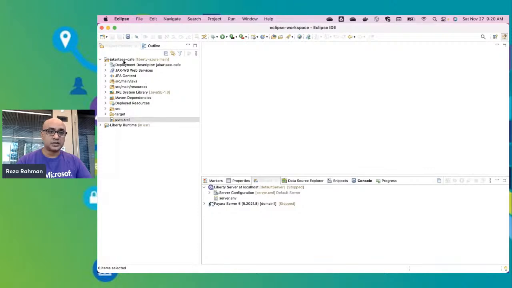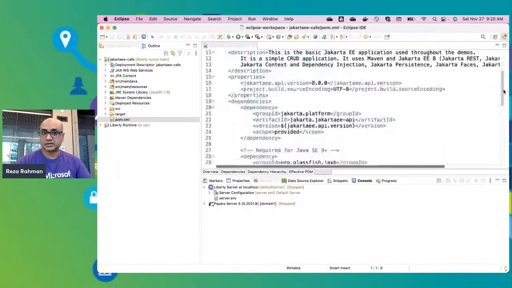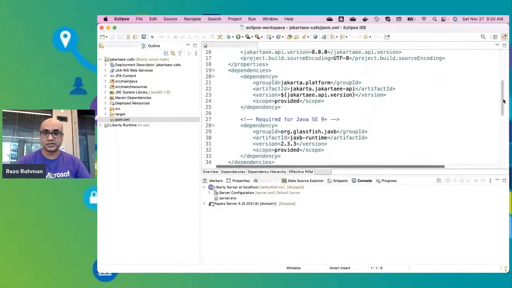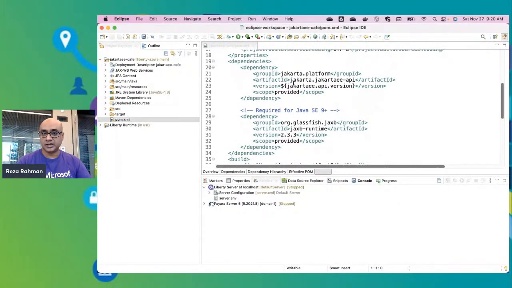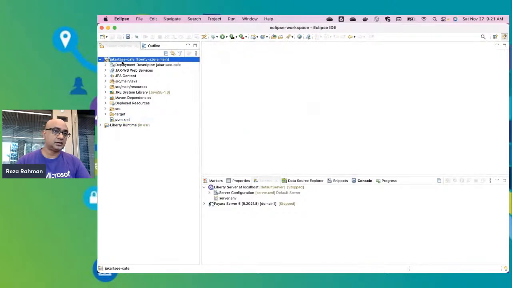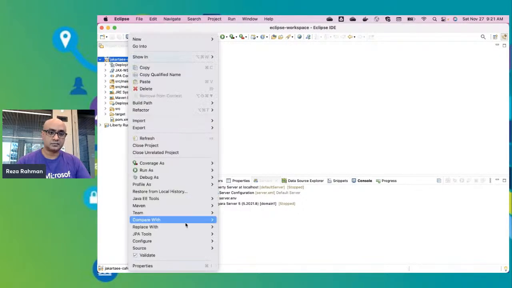So what I'm going to do is, it's a very simple Java EE application. As you can see, it's just a CRUD application. As you'll see in a moment, the only dependency it has is on Jakarta EE, and that's about it. So it uses things like JAX-RS, CDI, EJB, JPA, and so on. So let's go ahead and build this application. I'm going to just do a Maven build of this application.